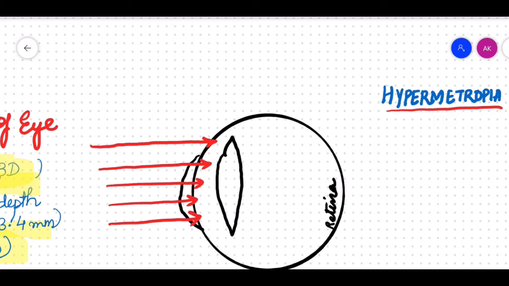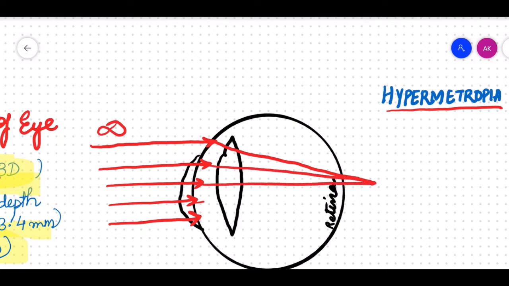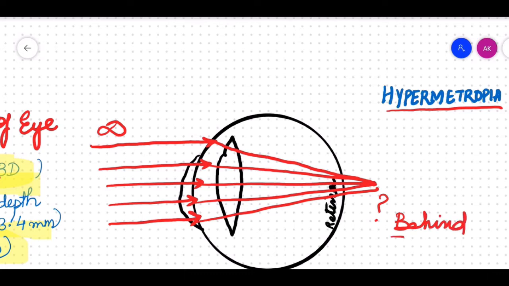Alright, so in hypermetropia, the rays which are coming from infinity, they will pass through the lens just like in a normal eye, but they are going to come to a focus. That means they are going to meet with each other to form an image where? Behind the retina. The image is being formed behind the retina.